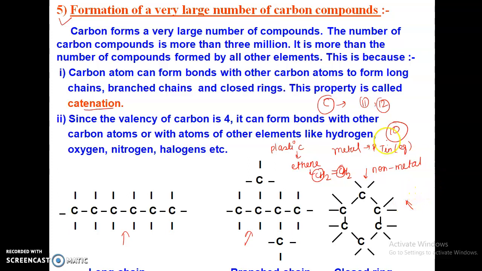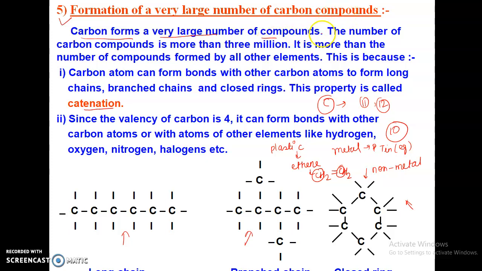Now study from the very beginning in this slide. Carbon forms a very large number of compounds. As I have discussed, when we look around ourselves, we find a lot of substances or compounds that are made up of carbon.